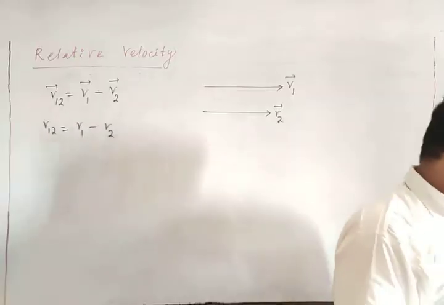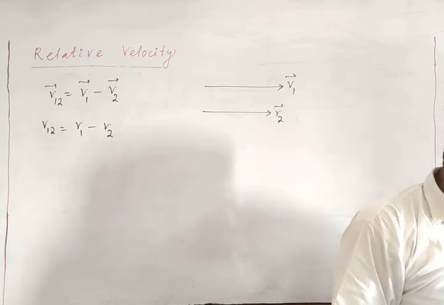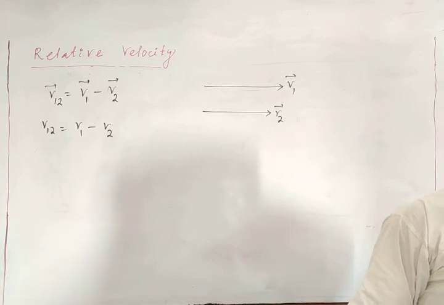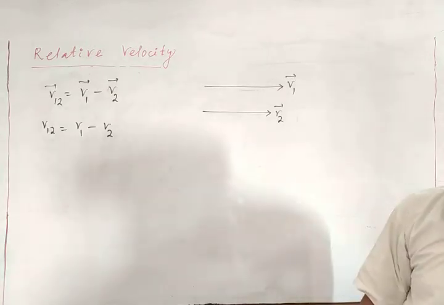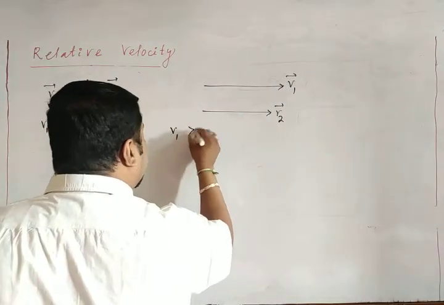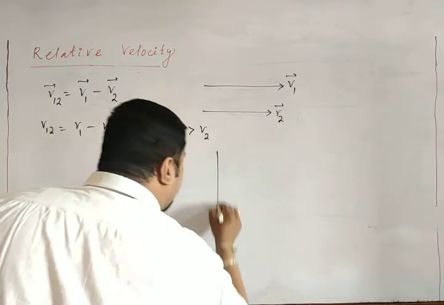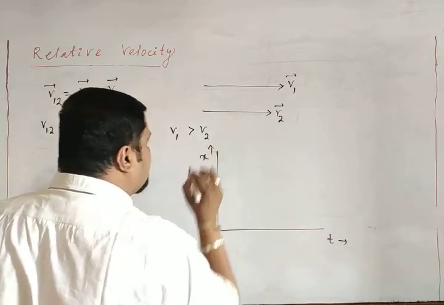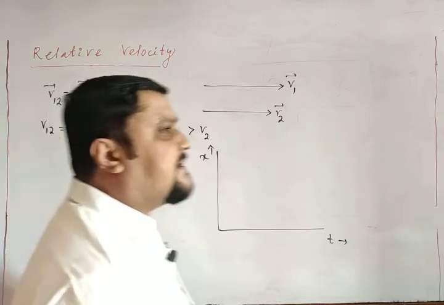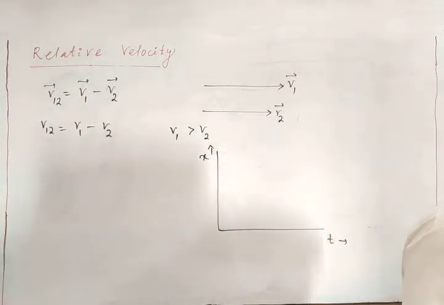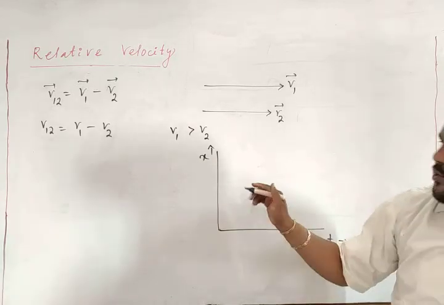Clear? In that case, the velocity of 1 is greater than the velocity of 2. So here v1 is greater than v2. If you draw the position-time graph, with t and position, for the first body the velocity is greater. Greater velocity means, for a faster object, the slope of the position-time graph will be larger.